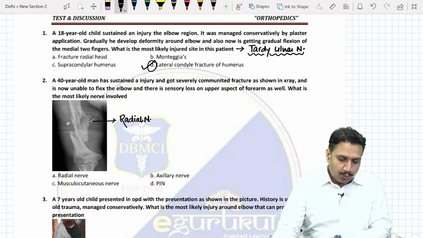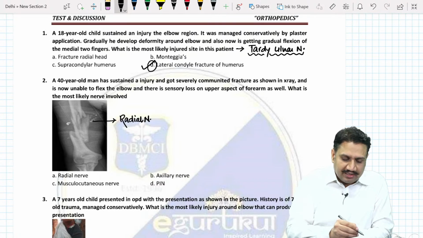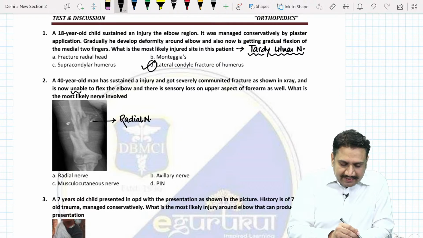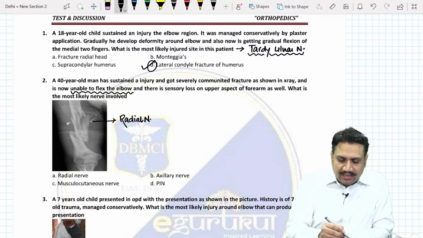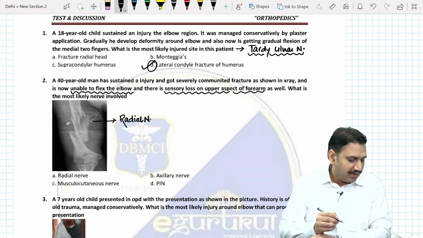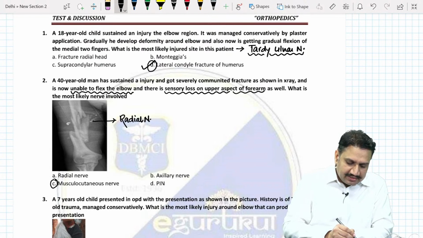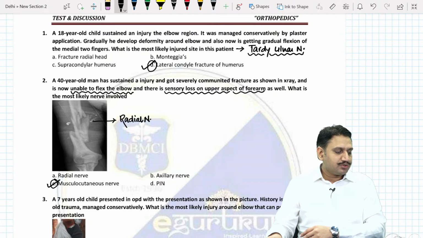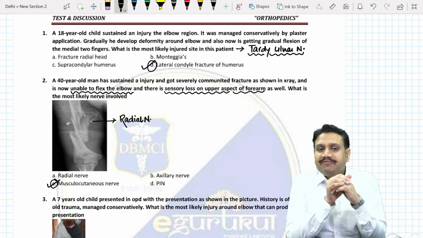But when you see the presentation of the patient, what are they telling you? That he is unable to flex the elbow, and there is loss of sensation on the upper lateral aspect of the forearm. That is being done by the musculocutaneous nerve. Absolutely right.